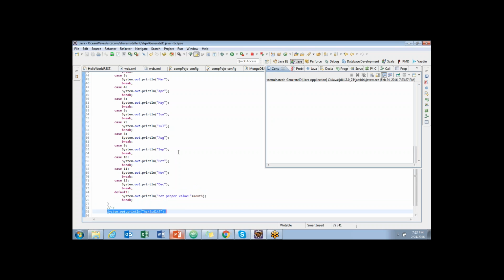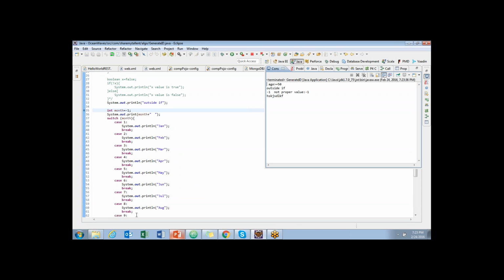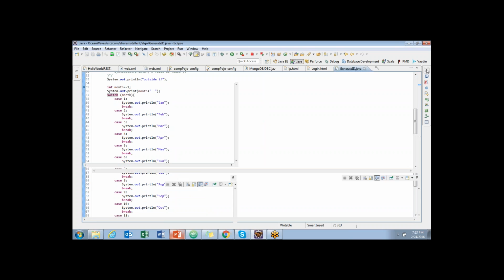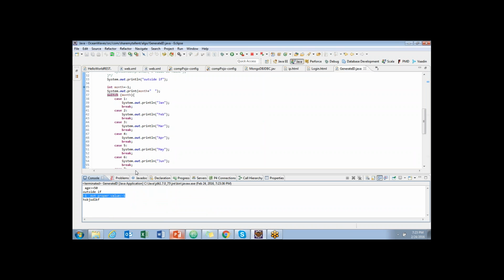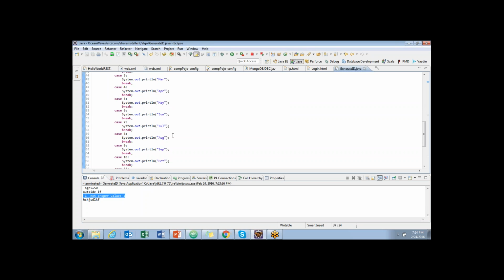Let me say, for suppose someone has given a negative value, will month have a negative value? No. In that case, I should even handle that. We would define in default saying, okay, your month is not proper, and we will print some output, or handle it some other way for the default value. Because this is month, we would surely expect a value from 1 to 12, not even 1.2 or something like that. Or even, not only int, you can even do it with a string.